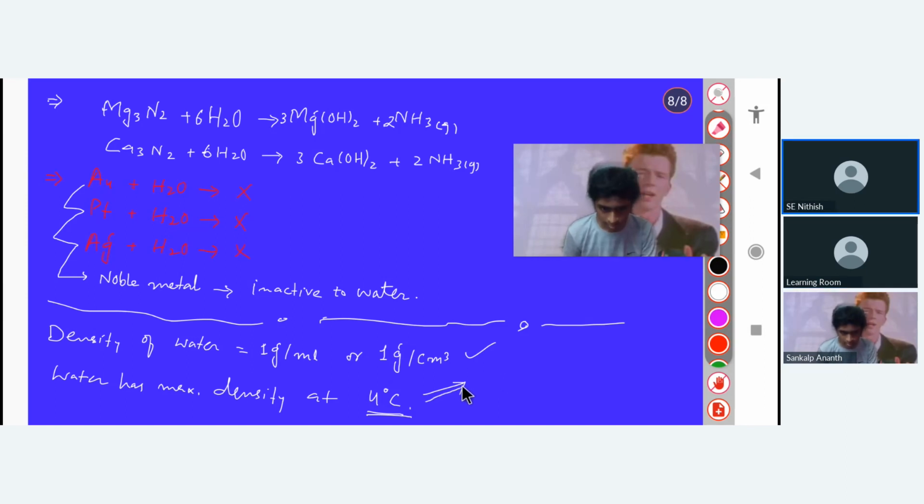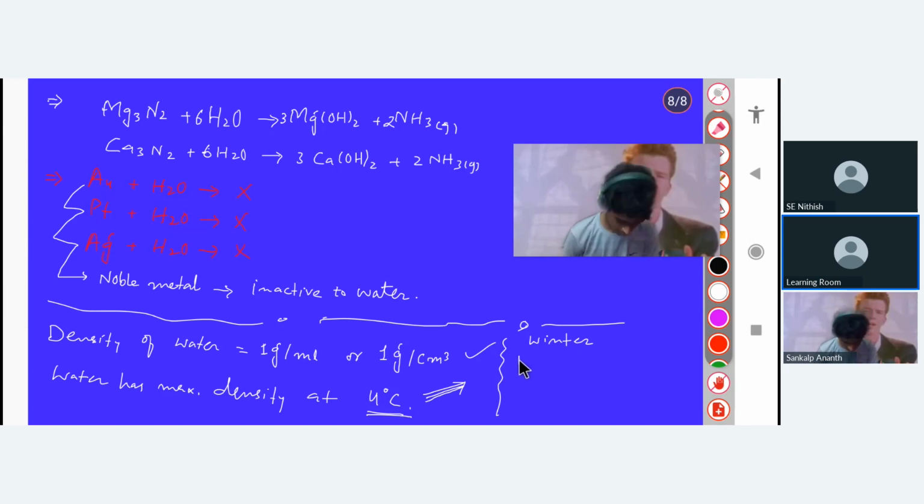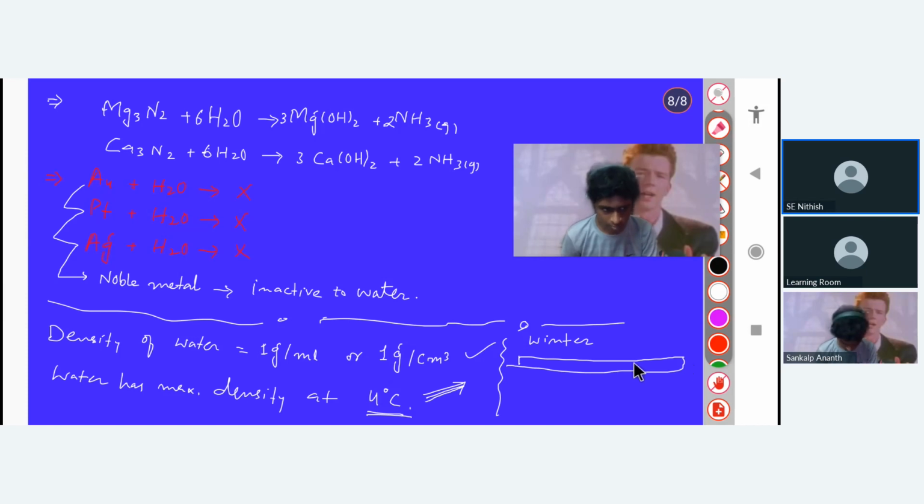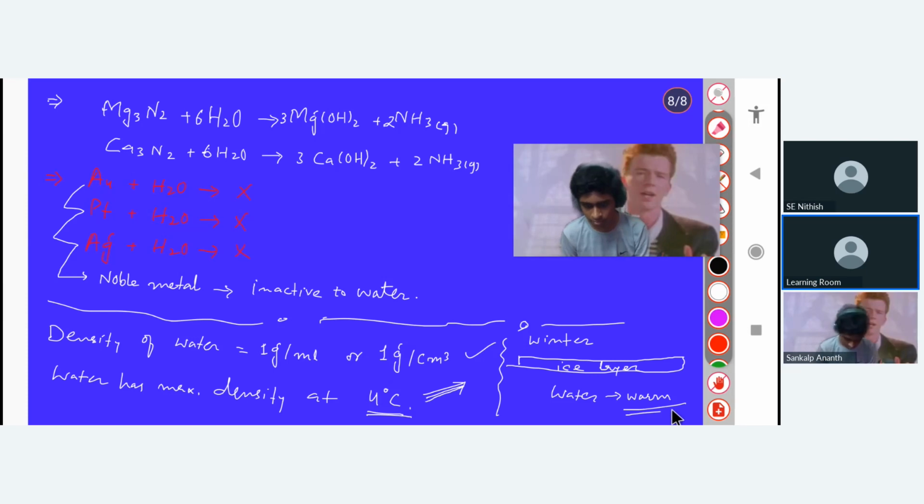See, actually what happens in winter? In winter, water will freeze. It will just form an ice layer on the top, and the water will stay below the ice. Below this, water will be warm, right? And this is actually very beneficial for the aquatic life. They can easily live in the winters, right? Yes, sir.